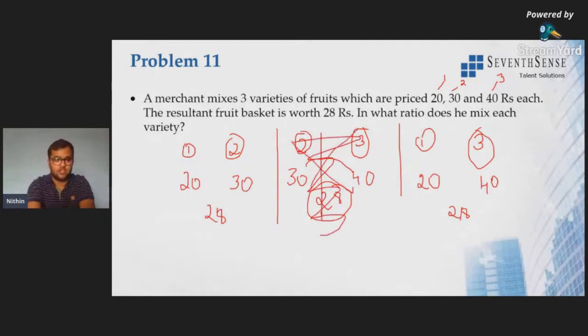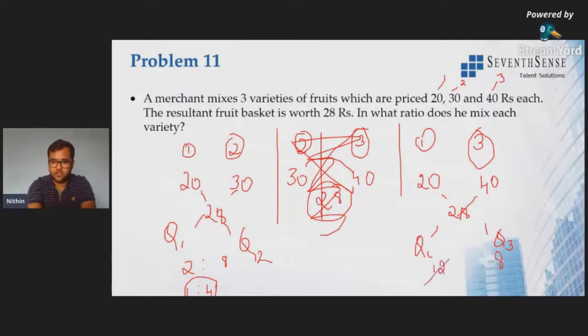Now just consider the ratios. So here quantity of 1 is to quantity of 2. Now they're asking in what ratio does he mix, right? So quantity of 1 is to 2 will be 2 is to 8. So it is 1 is to 4. Similarly, quantity of 1 is to quantity of 3, Q1 is to Q3. So what will be the answer? This will be 8 and this will be 12, right? So it is 3 is to 2.